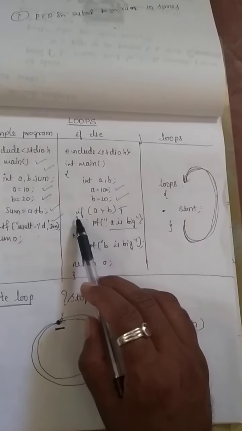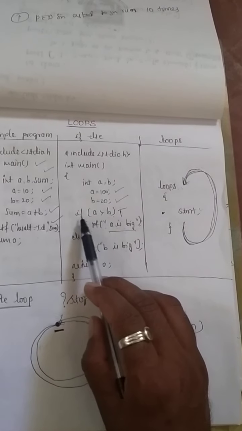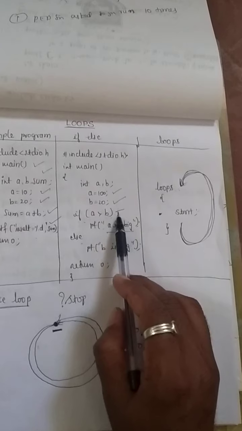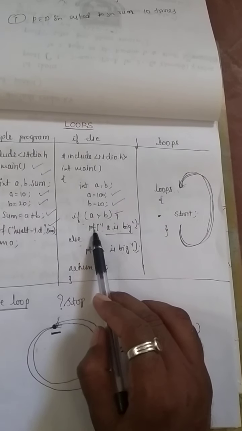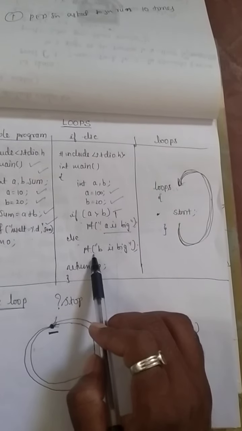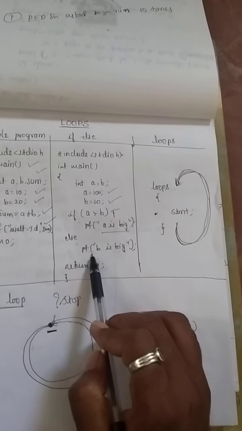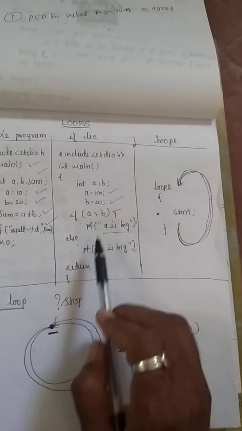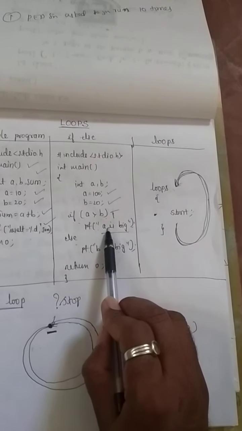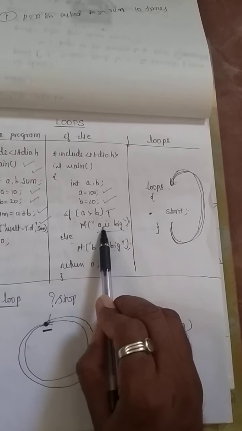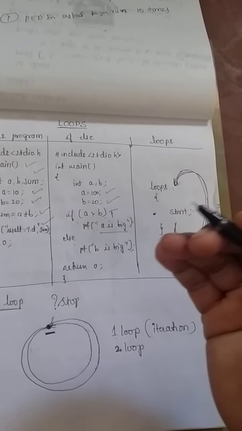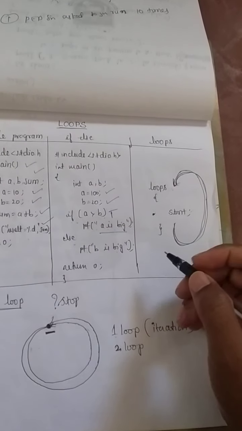How? You can substitute the values in the if condition. Whether 100 is greater than 20, yes. Condition true means the instructions related to if will be executed, and the else part will be discarded. Suppose the condition is false, then the else part will be executed and the if part will be discarded by the compiler. It means skipping of some statements can occur in if else execution.